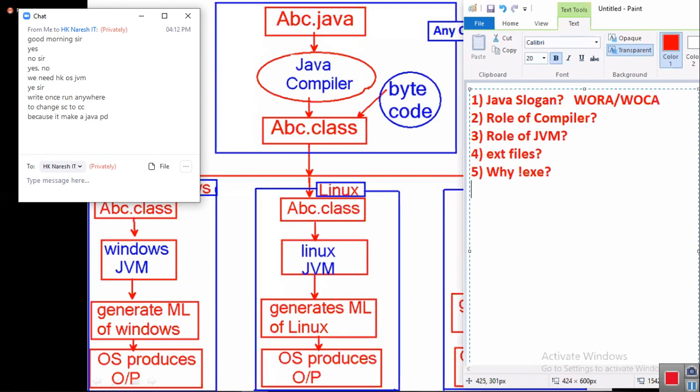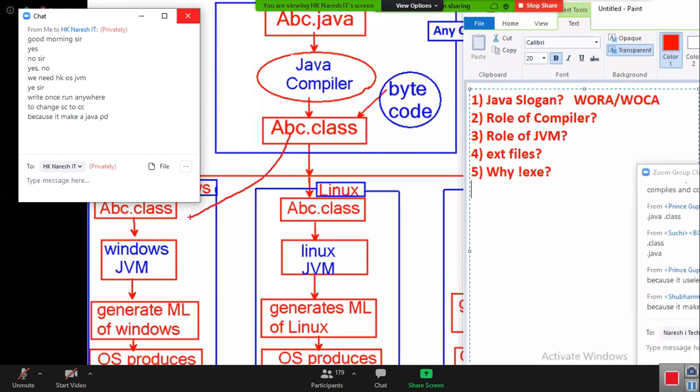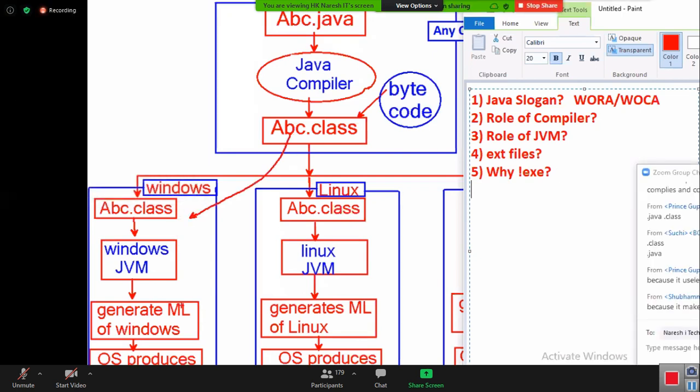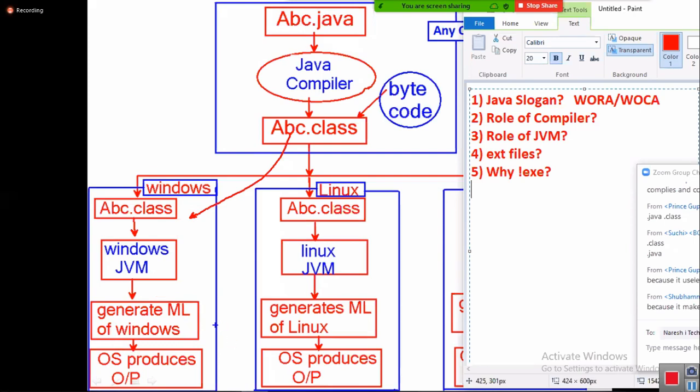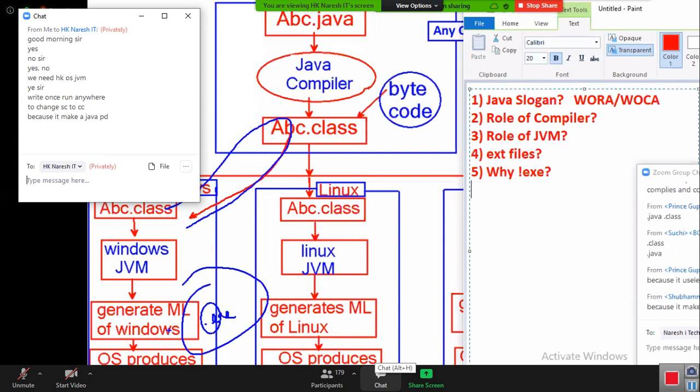Number two, Java doesn't require exe files because every time the Java program is downloaded from the internet. If the machine language generated is saved in the client system, what is the use of it? When I run the program a second time, the abc.class file is downloaded from the server, so the exe file saved in the current client system is useless.